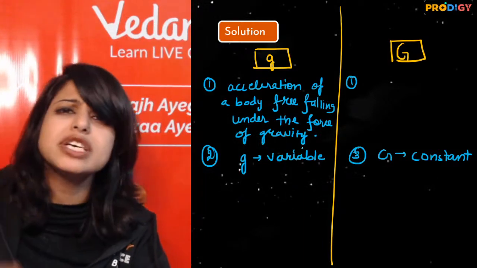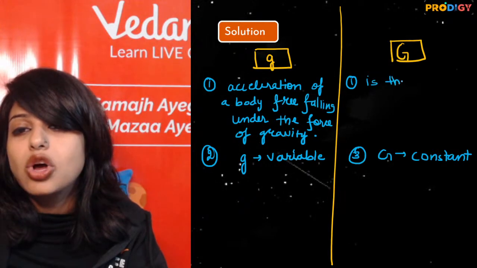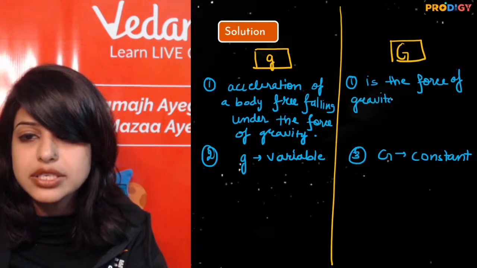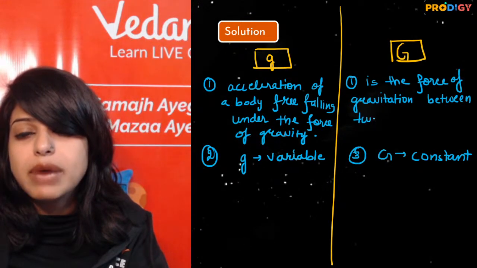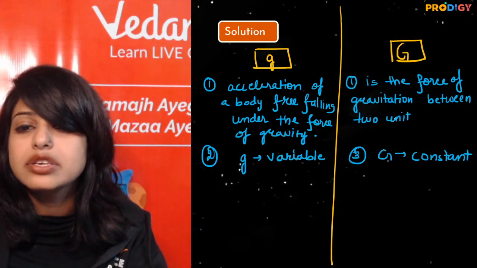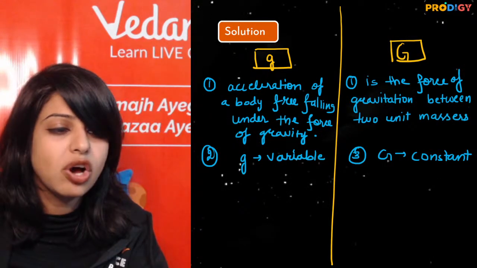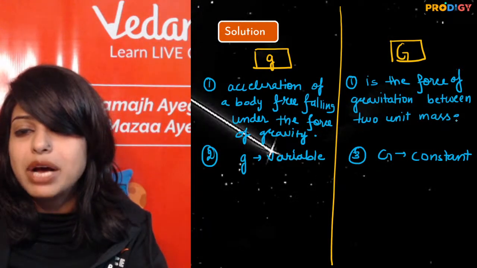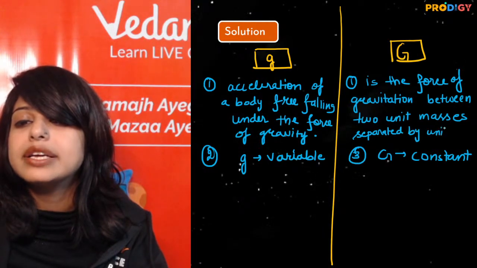G, capital G. We have just defined it. Capital G is the force of attraction, the force of gravitation between two unit masses separated by a distance of unit distance. Right? Two unit masses separated by unit distance. Right or wrong? So always write the definition first. Masses separated by unit distance. This is my definition.